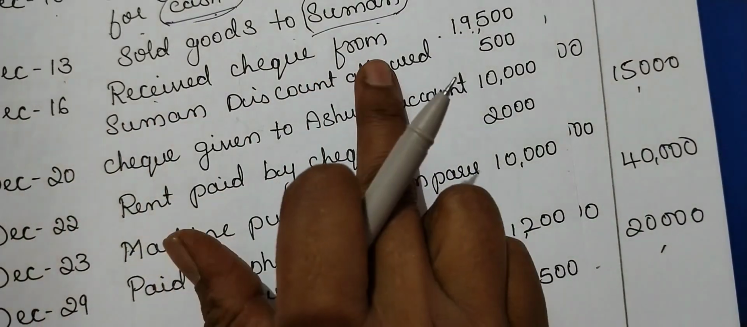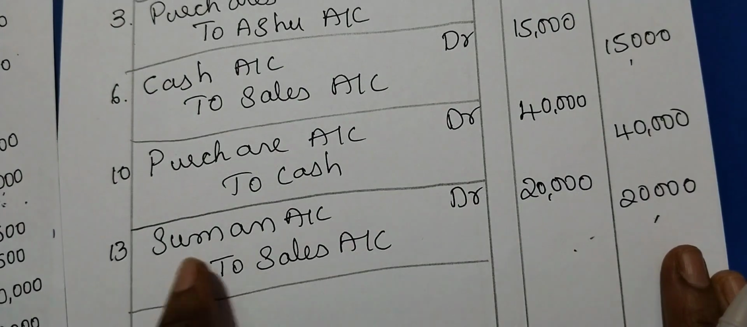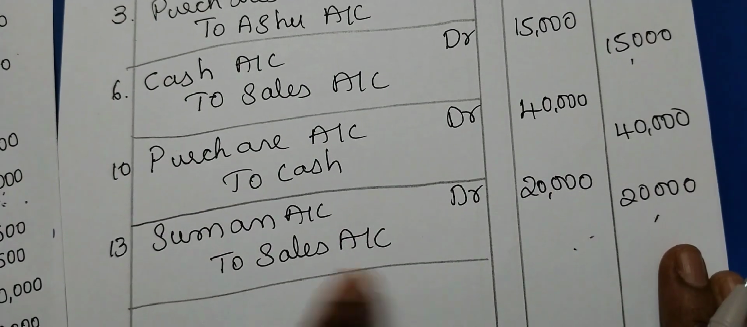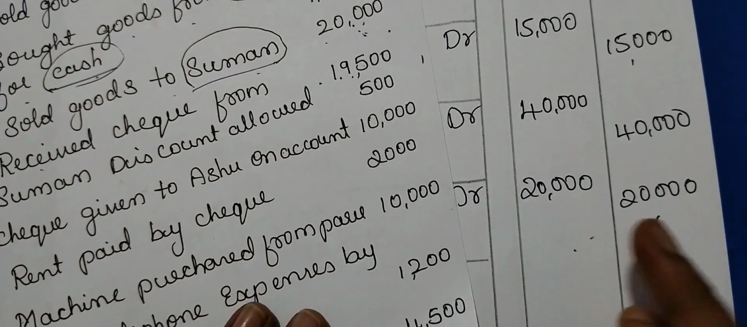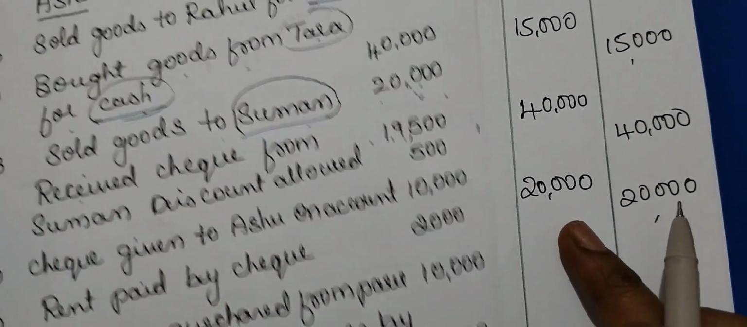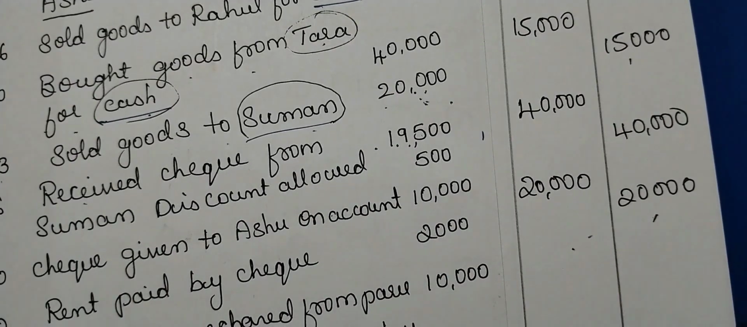Received a check from Suman, discount allowed. Here, what was the previous transaction? You sold goods to Suman. The amount was 20,000. You were supposed to receive 20,000, but instead you have received 19,500. So you allowed a discount.